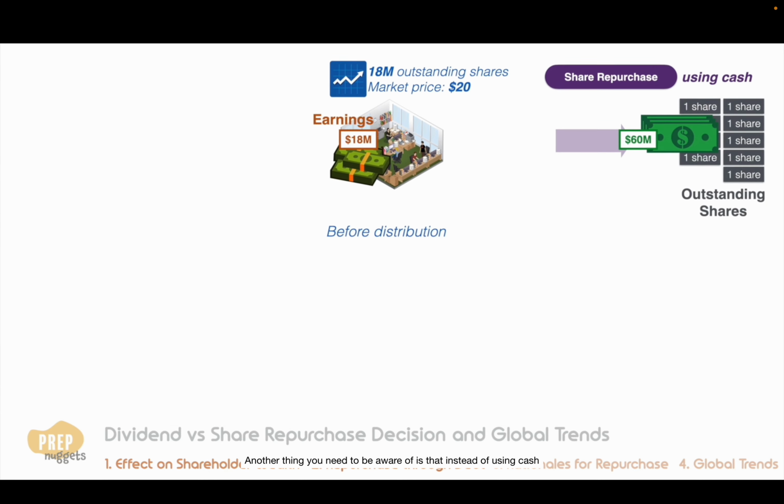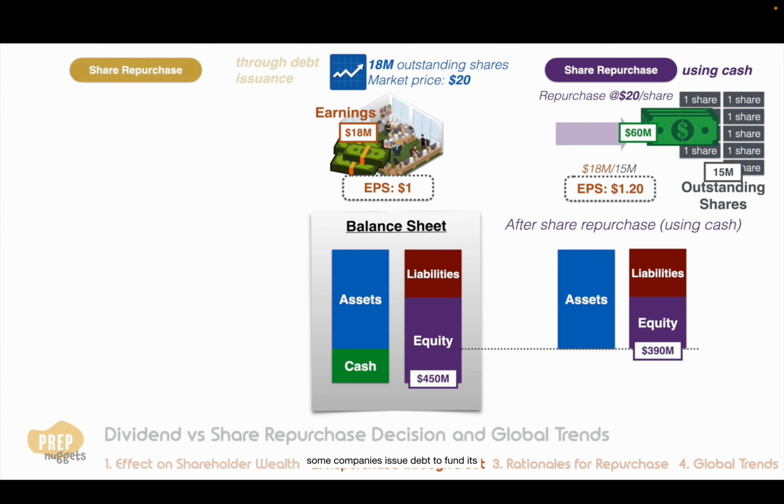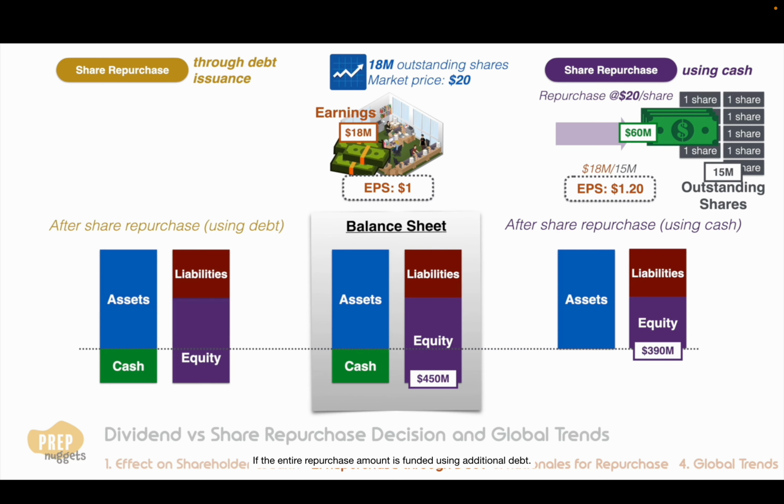Another thing you need to be aware of is that instead of using cash, some companies issue debt to fund its share repurchases. If the entire repurchase amount is funded using additional debt, the total assets should remain the same, just that the company has swapped equity for debt. Obviously, the leverage ratio increases in this case.